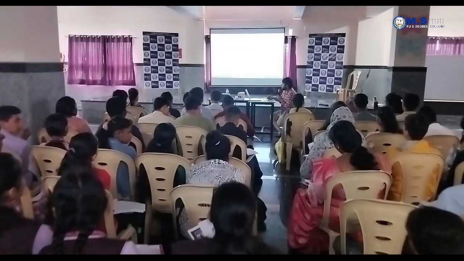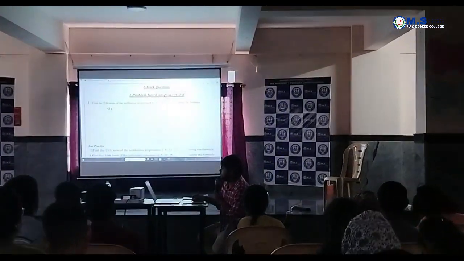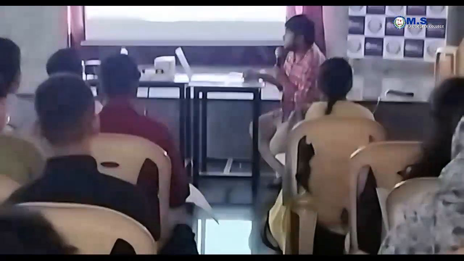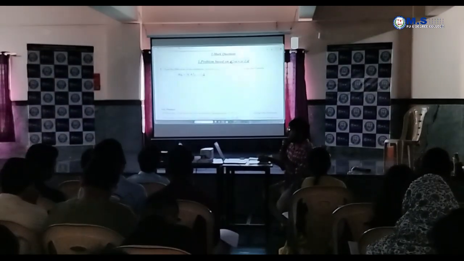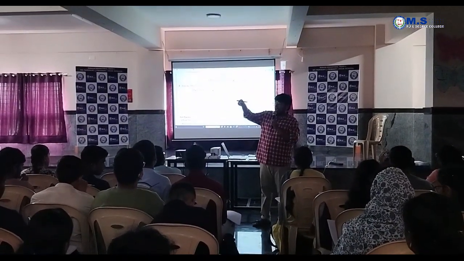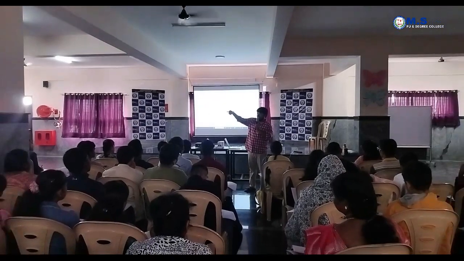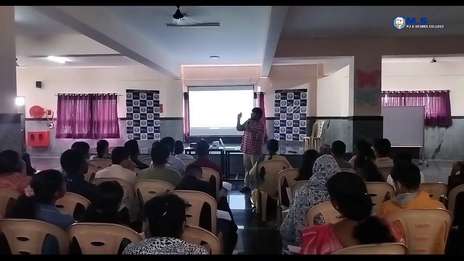So this is the formula. You need to understand what these terms are. First of all, A means the first number of the series. Next, what is N? N is the position, like 20 or 156. That position is N. N is always a natural number, meaning it will not be in decimals. It will always be 1, 2, 3, 4, 5.